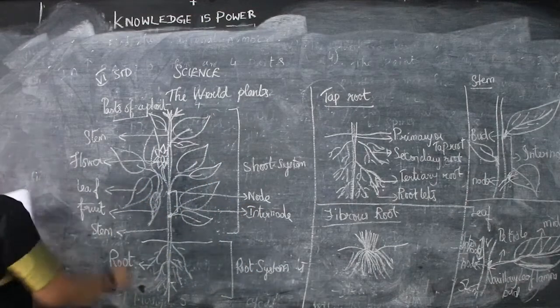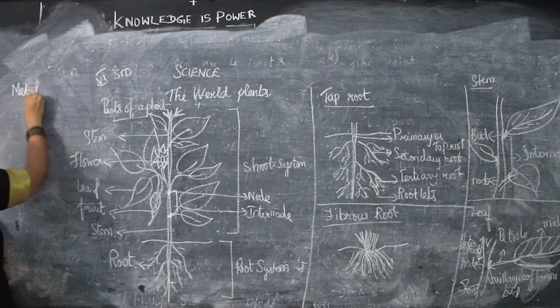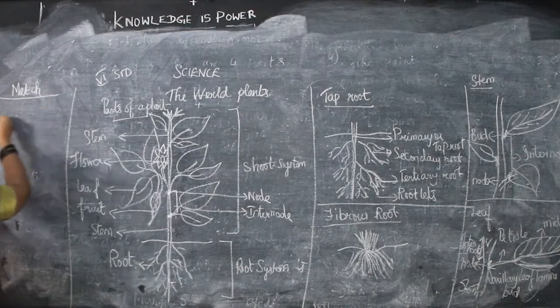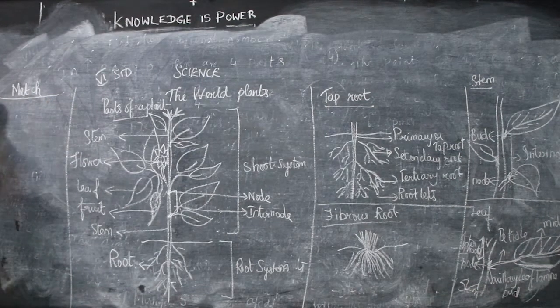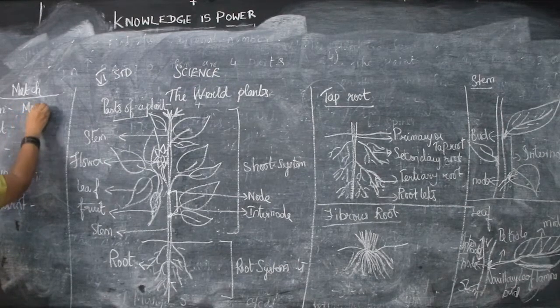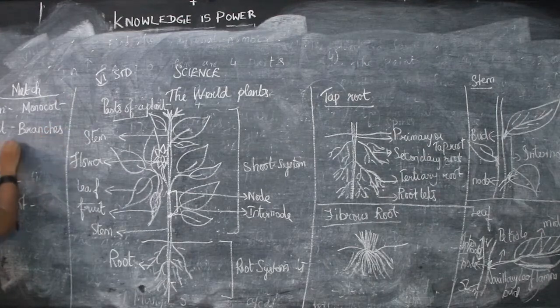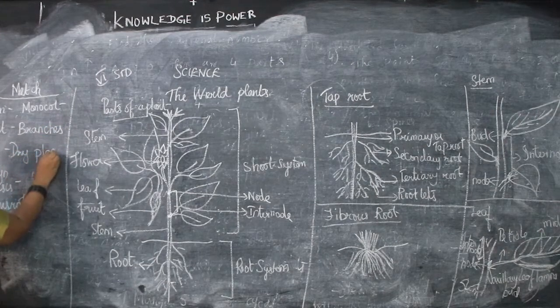Then mark the following, you will see here. First is mountain, next is desert, stem, photosynthesis, then fibrous root, monocot, branches, dry place, Himalayas and leaves.